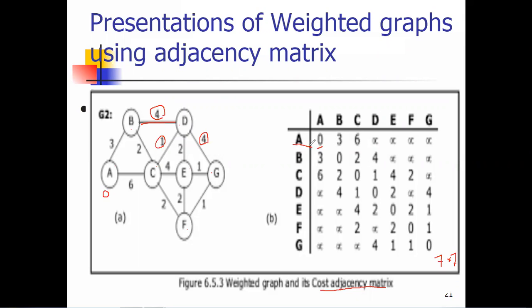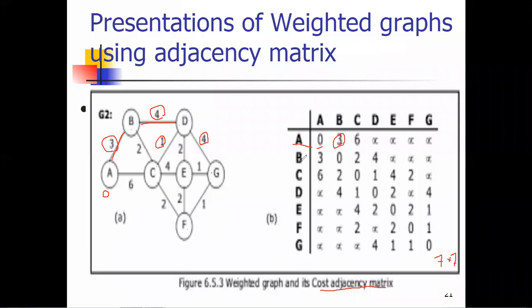Now we check A to B. Now check A to B, is any value given? Suppose this is vertex A to B, yes, the weight is present, that is 3. That's why A to B value will be 3. I hope everyone agrees. Again, it is an undirected graph, meaning A to B and B to A have the same value. So A to B value will be 3.